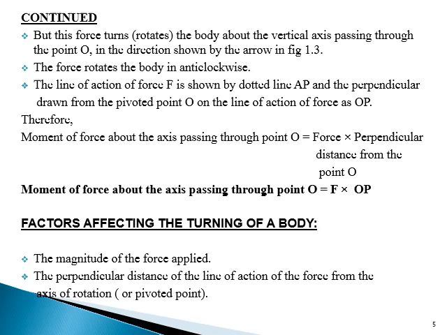The line of action of force is shown by a dotted line AP, and the perpendicular drawn from the pivoted point O on the line of action of force is OP. Therefore, moment of force about the axis passing through point O is equal to force multiplied by perpendicular distance from the point O. That is, moment of force about the axis through O is equal to F times OP, where F is the force and OP is the perpendicular distance from the point O.